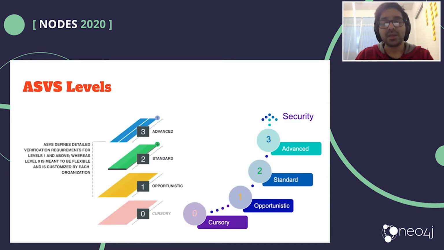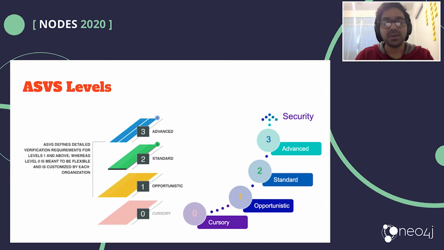And what ASVS has is 4 different levels. 0 is where your application is not connected to any network, or hopefully is not connected to any sort of network. 1 is where you're on the network, maybe internet, or maybe inside your organization, or just at your home, and you want to do some sort of basic security.